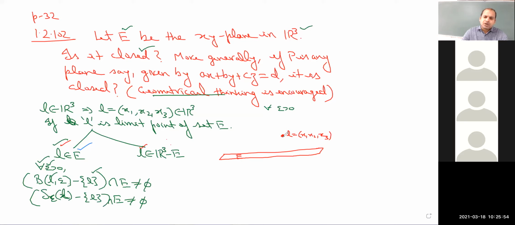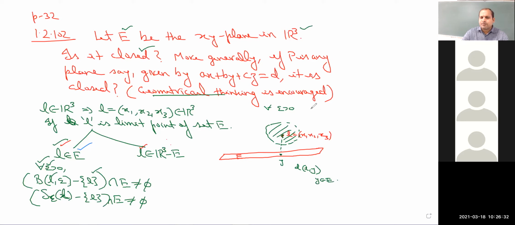So see, you can measure this distance because a metric is there. You can drop a perpendicular to this one, and since a metric is there, I always know this distance. Now by choosing its half or one third, let me draw a ball. Suppose this is L and this one is any point on E, say Y. So we know the distance between L and Y, where Y belongs to E.